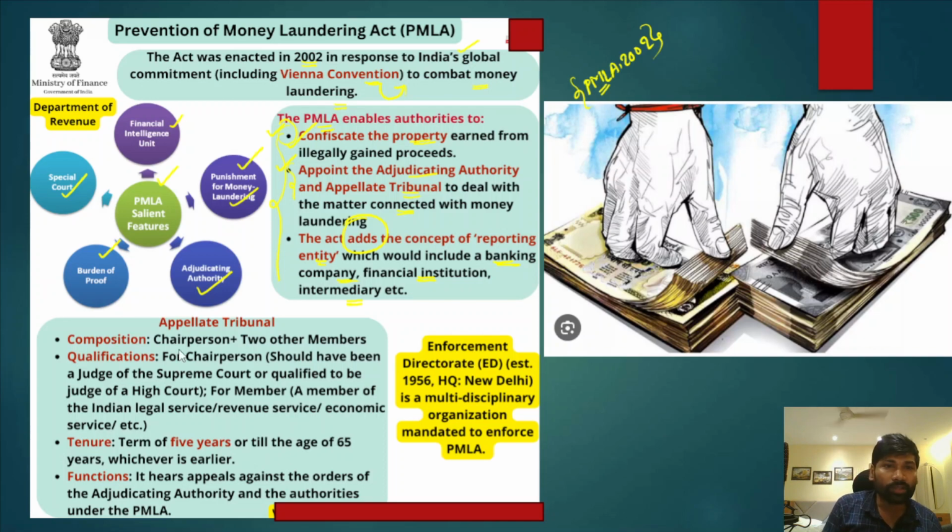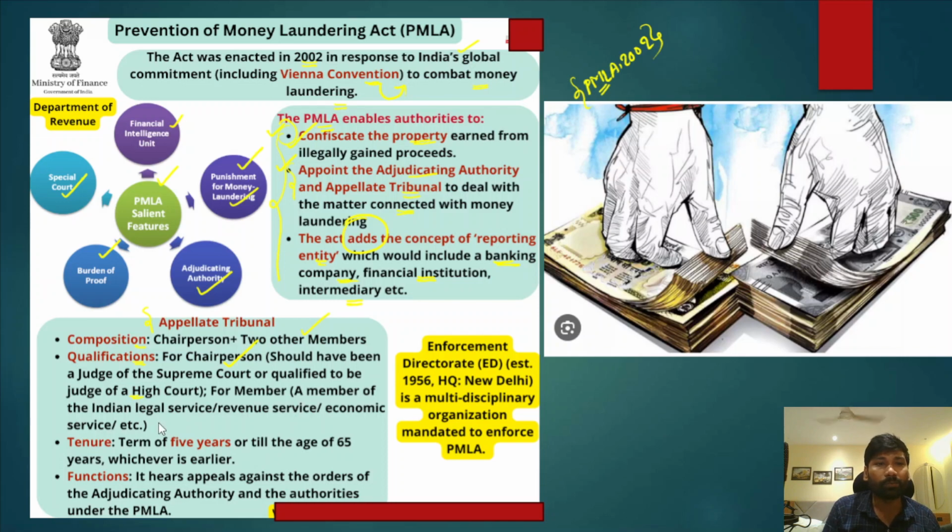Now, when we talk about the appellate tribunal, it constitutes a chairperson and 2 other members, so a total of 3 members, and qualifications are also given. The chairperson should have been a judge of the Supreme Court, or qualified to be a judge of a high court.